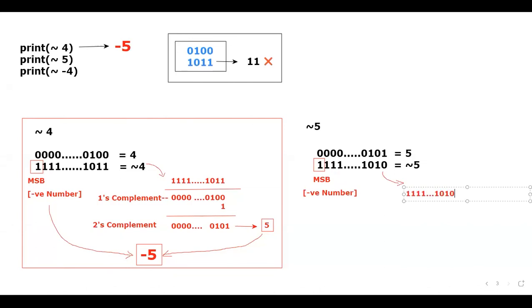Next, if I try to calculate the ones complement, how do I calculate it? It is pretty simple, sir. 0 0 0 0, next 0 1 0 1. For this, don't you think I need to add 1? I need to add 1. This is the ones complement.